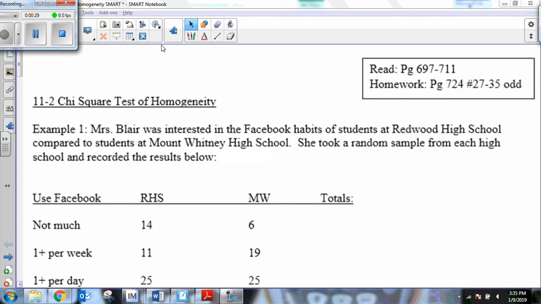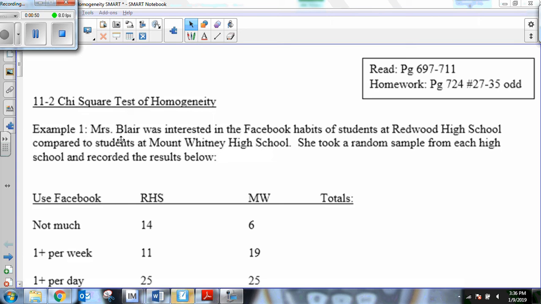The good news is that tomorrow I technically have one more test to teach you, but it's almost exactly like the homogeneity test. So what you learned today is really going to be helpful for tomorrow's notes as well. So let's just jump right in. Our next type of test, chi-squared test of homogeneity.